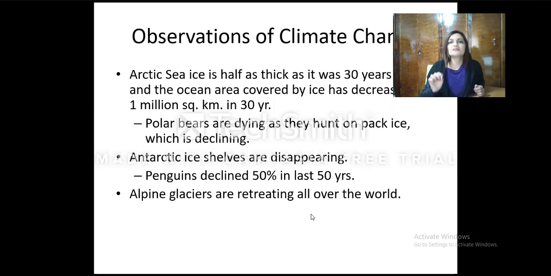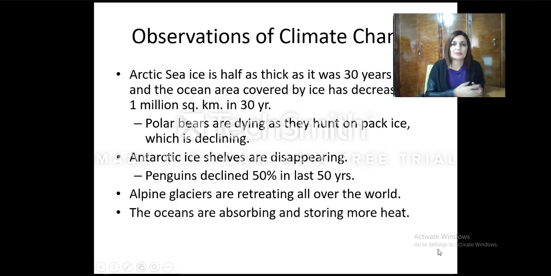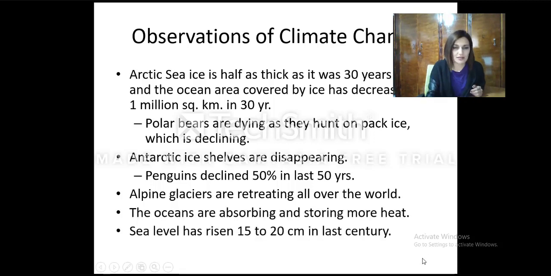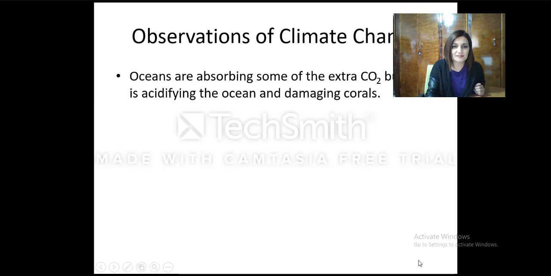So you are not responsible here to memorize the numbers, but in general, if you are asked to give at least 2-3 examples of climate change, then you can say, well, an increase in the sea level, more floods, extinction of species at a rapid rate, decline in the penguin population or the polar bear population. These are all examples. Ice shelves melting.